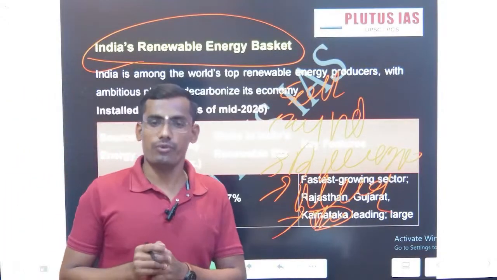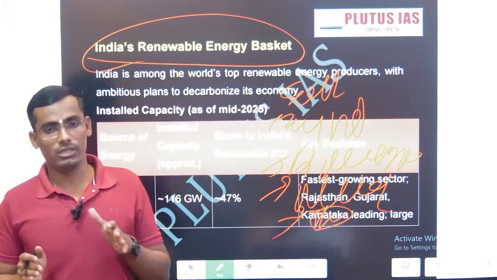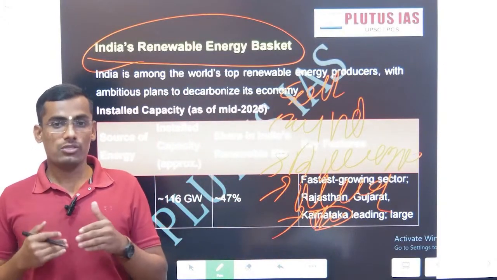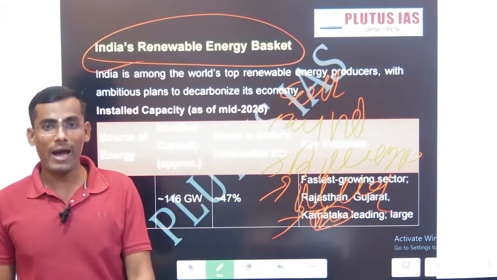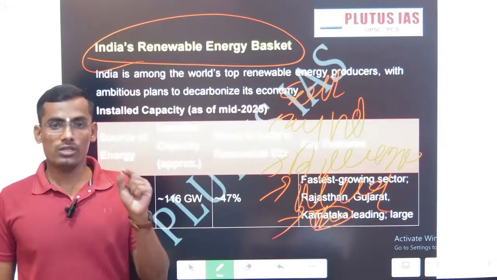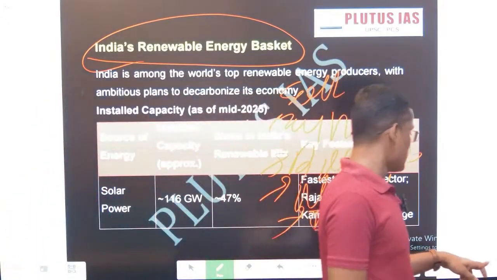India wants to become the largest producer of renewable energy in the world. But this is a very big milestone. India is the only G20 country which is on the path to achieving its 2015 commitment, and this is the commitment under the Paris Agreement.